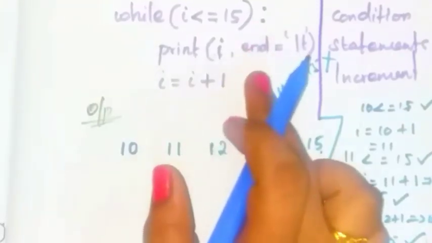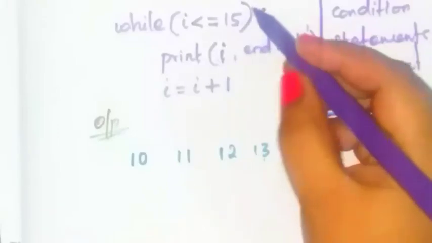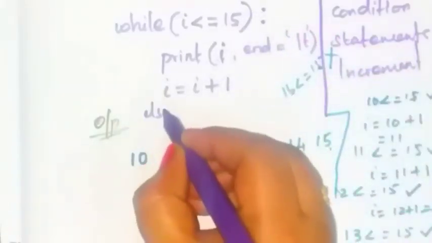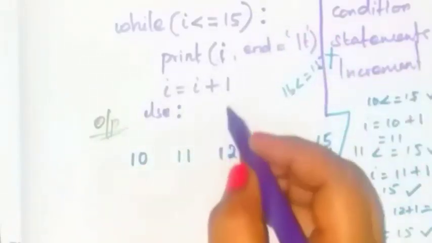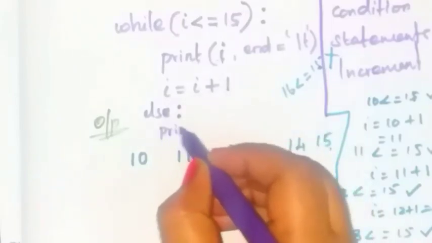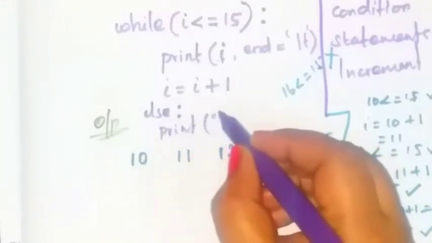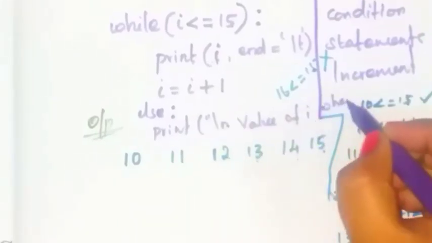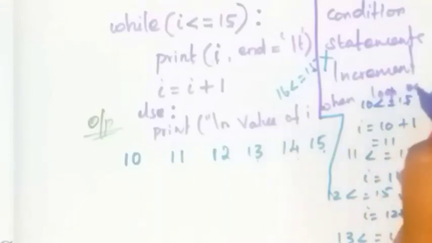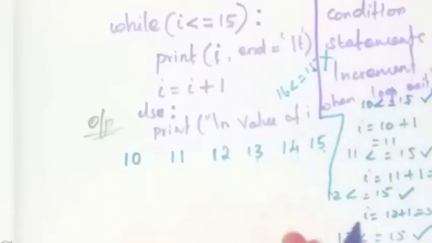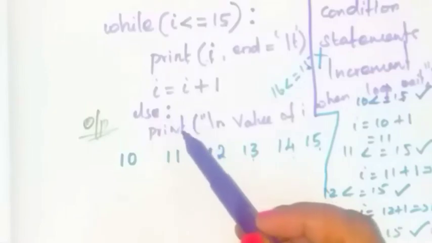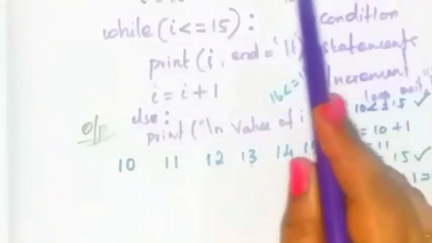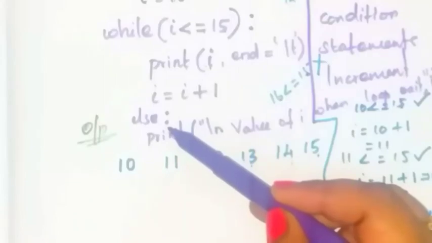You can write this while loop with the else part also. Okay. Now I am going to write the else part in this program. Else print slash n value of I when loop exit, close the double quotes, and next here write the I. Okay. Now I have written the else part. So if this condition is false, then you have to execute the else part.